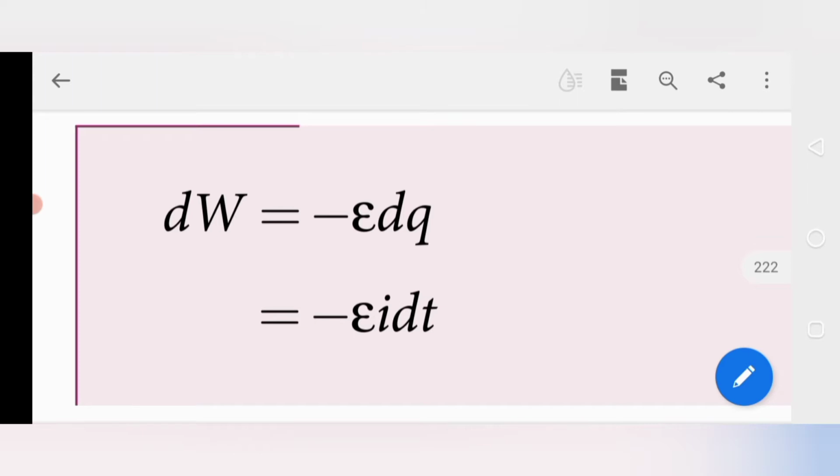Here dq is I dt. How do we get that? I is equal to the general formula dq by dt, so rearranging, dq is equal to I dt. We substitute I dt instead of dq, so finally dW is equal to minus epsilon I dt.